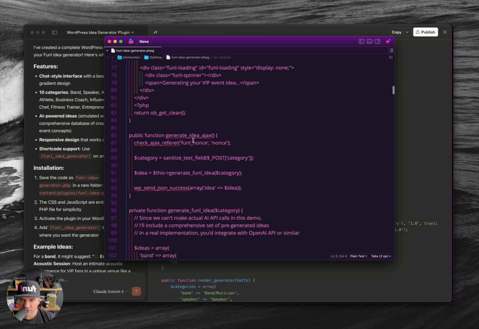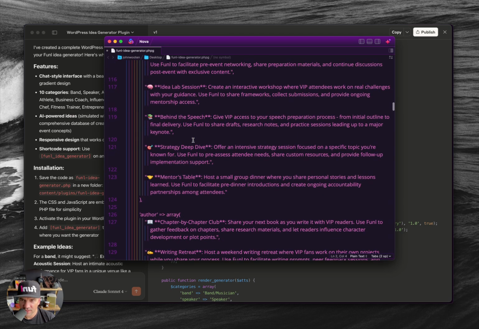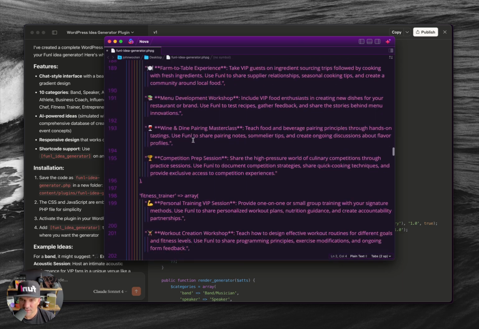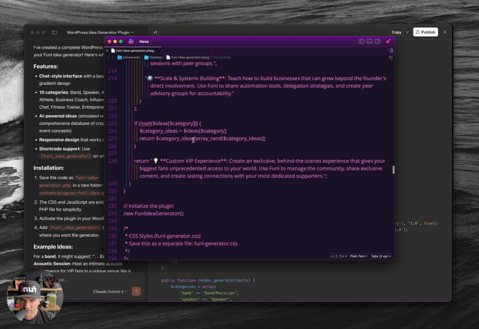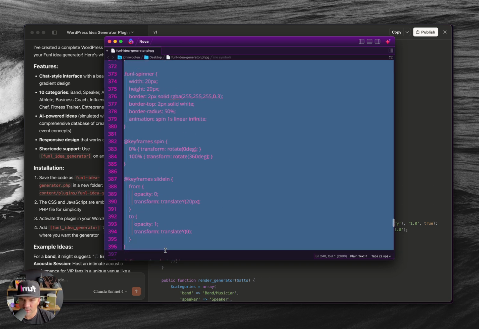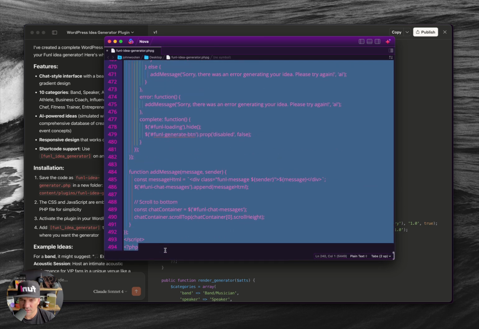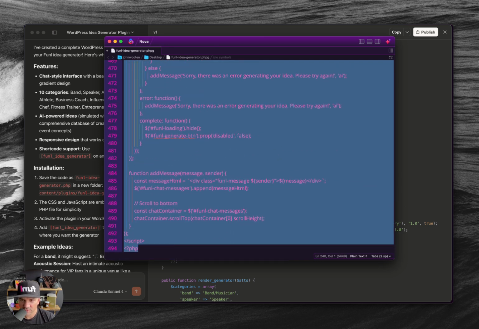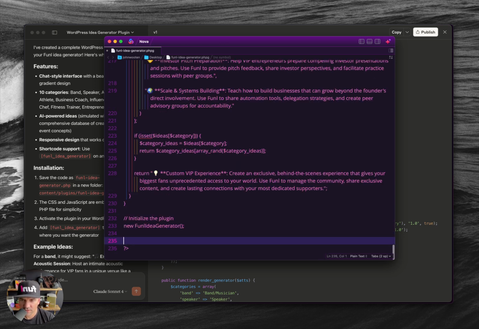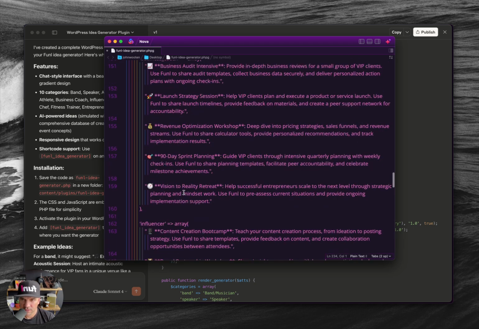And I could use search, but I'll just scroll down here until I can see where the CSS starts. All right, here we go. Initialize the plugin, new funnel. Right here, there's that closing PHP. So everything down here and below can go away for now. So we'll get rid of all that. And then I don't need this here. Great.